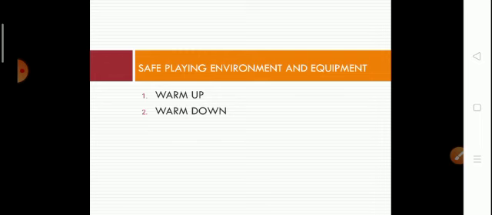Now these two components, warm up and warm down, are also important for safety measures. Most athletes consider the warm up as an integral part of the event. It is something that helps get their body and mind ready for the workout or competition. They feel that it not only helps their performance, but also helps prevent injuries.